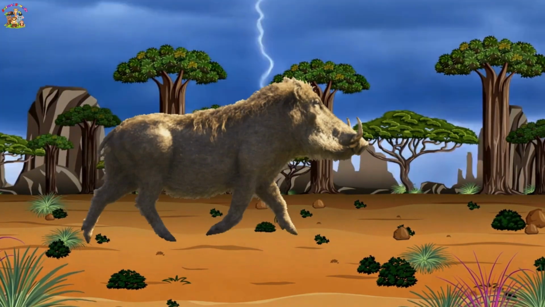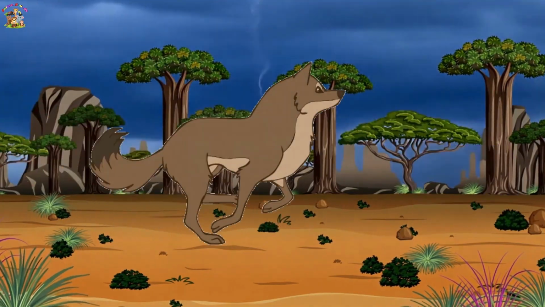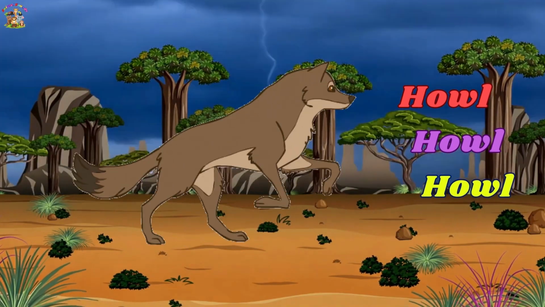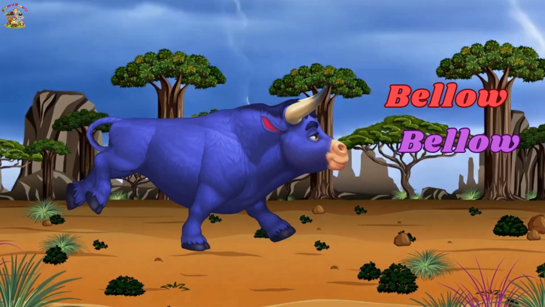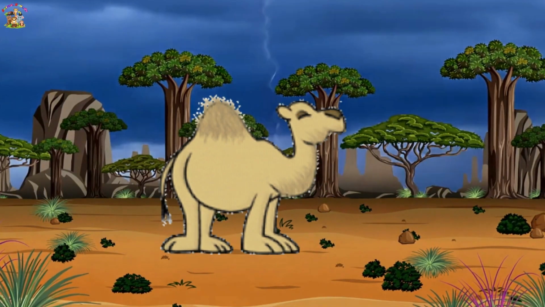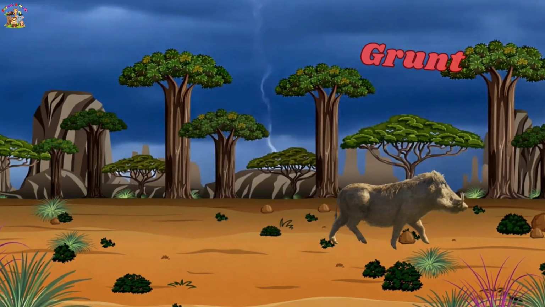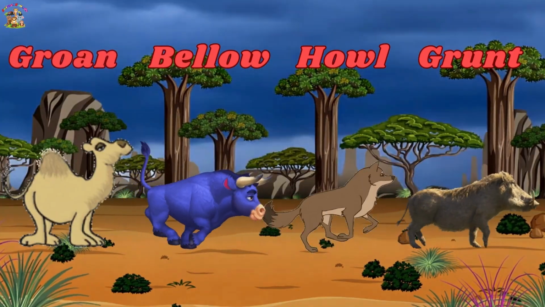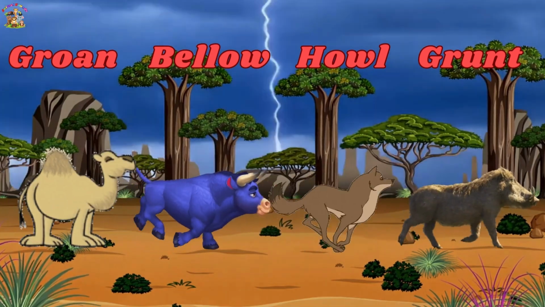The warthog on safari says grunt, grunt, grunt. The jackal on safari says howl, howl, howl. The buffalo on safari says bellow, bellow, bellow. The camel on safari says groan, groan, groan. Grunt, howl, bellow, groan. These are the safari animal sounds.